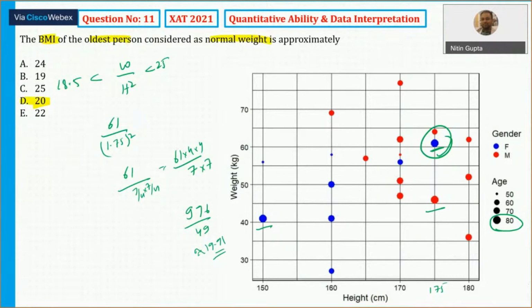So any doubts to anyone? Can we move to the next question now? Question number 11 is done. All these questions, remember, though the exam is over, some of you are still appearing for the IFT. So you should know all the questions that have come in this year's exams.